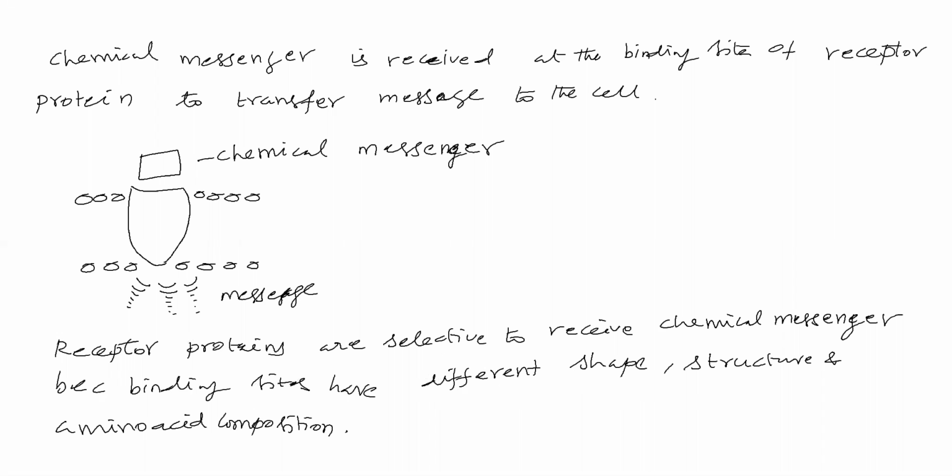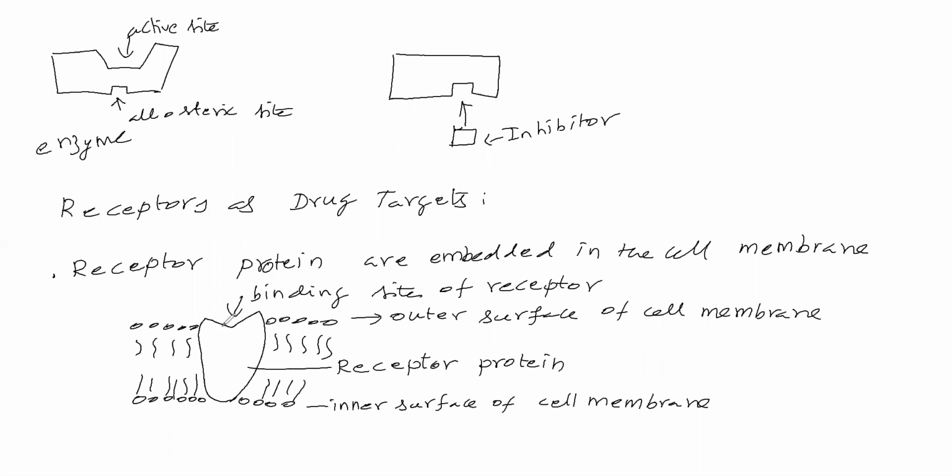This is the binding site. This binding site shape will be different for different proteins. Therefore, the messenger that has the same shape as this binding site will come here. Okay, sir.